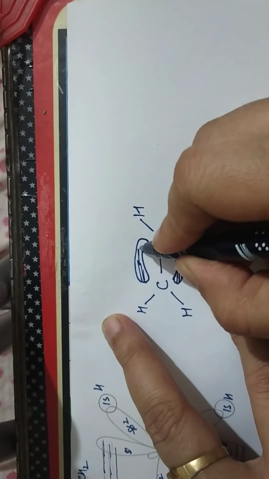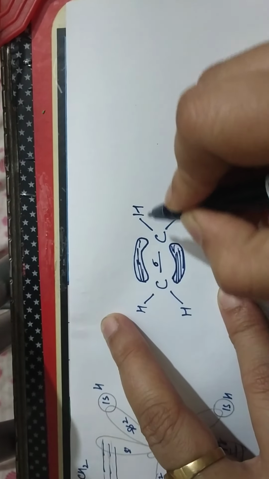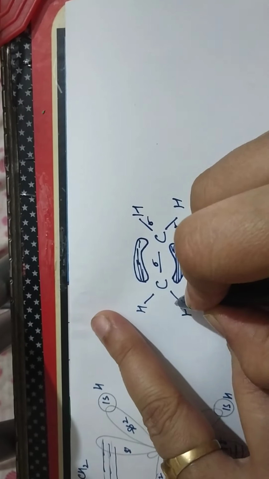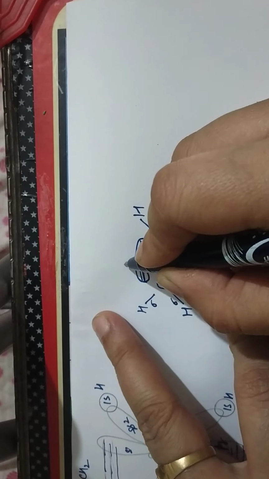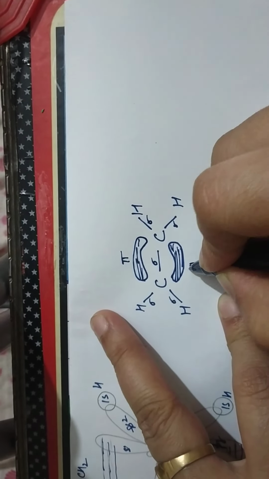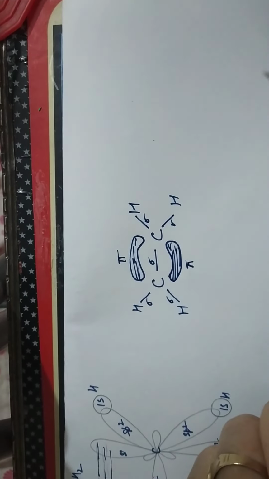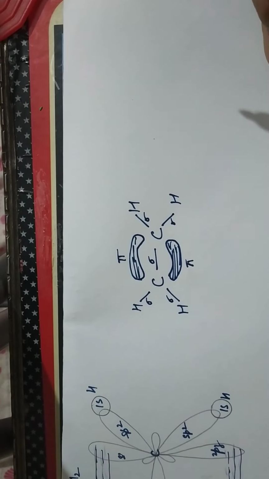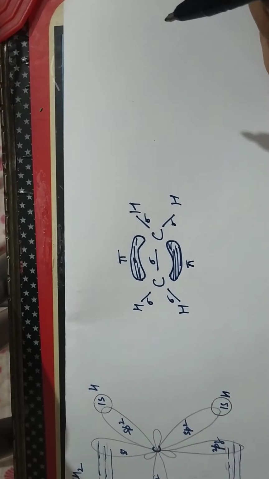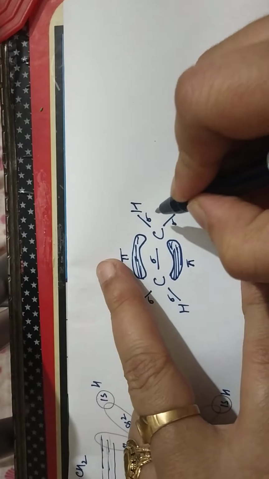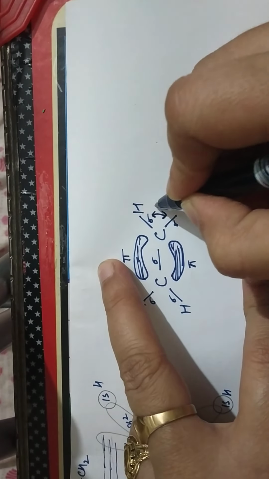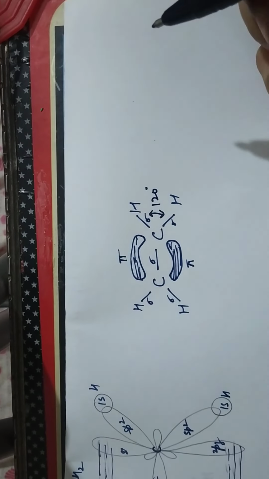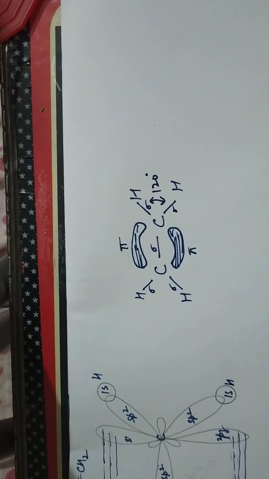Okay? So my dear children, this is a sigma bond, this is sigma, this is sigma, this is sigma, sigma, and these are pi bonds. Here we have 2 pi bonds and 5 sigma bonds. I hope you are getting the things properly. The bond angle is 120 degrees, as I discussed earlier also.